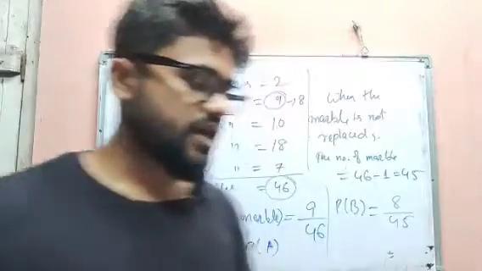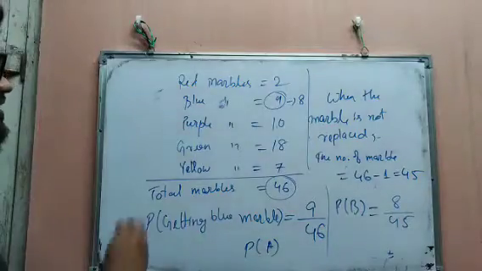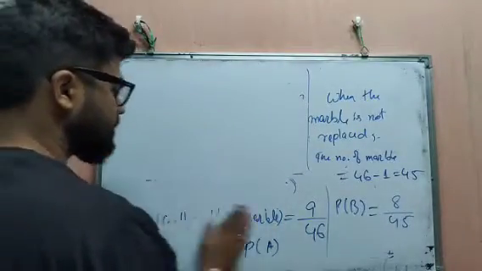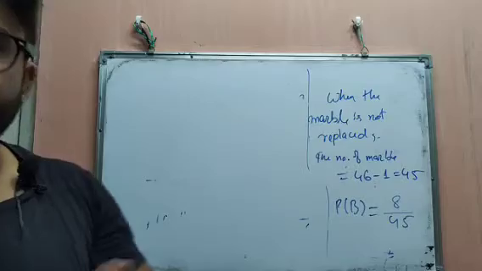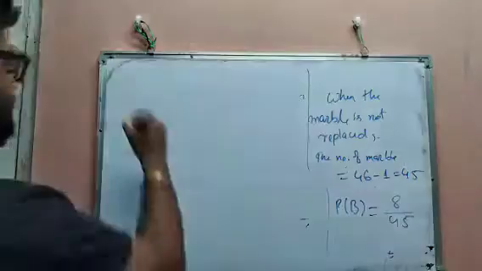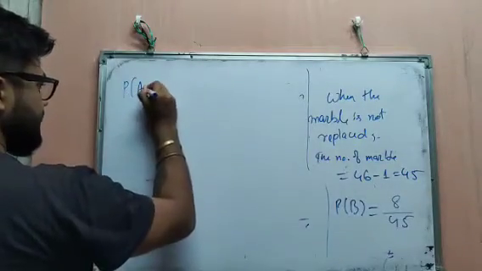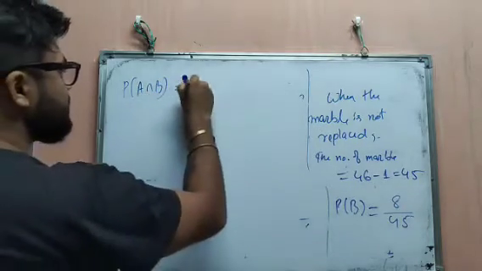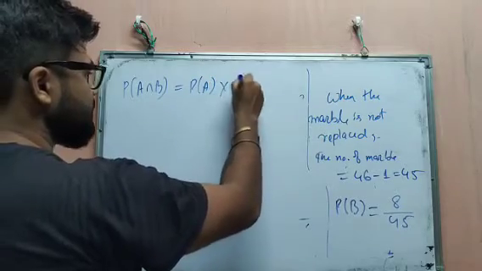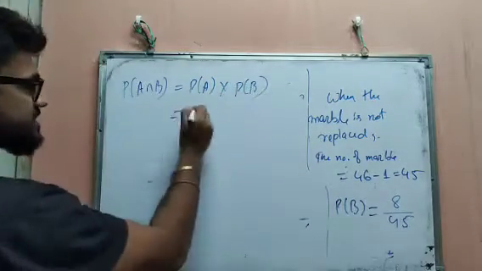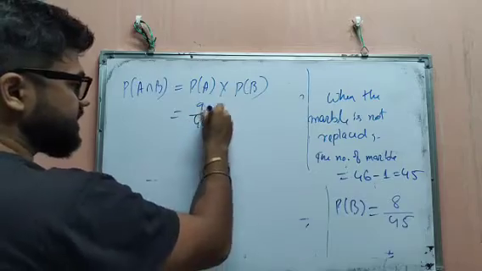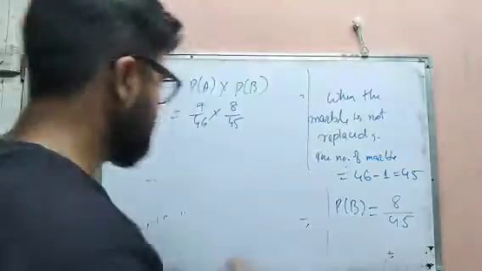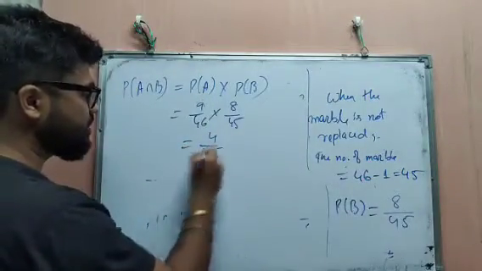Okay. So now what will the required probability be? We are asked for A and B, so we have to apply the AND rule. So probability of A intersection B, AND rule. It will be P of A into P of B. That means 9 by 46 into 8 by 45. And by doing the calculation, you will get 4 by 115.